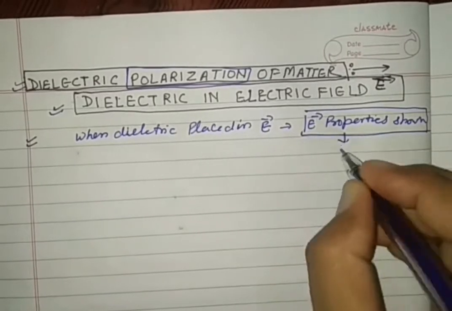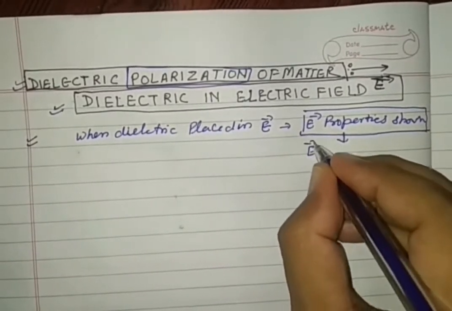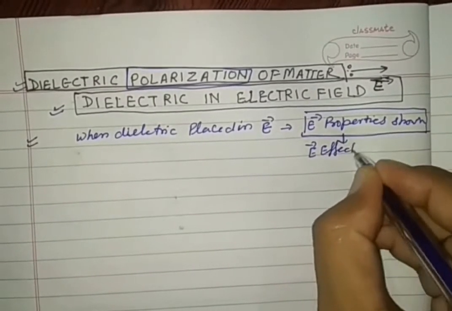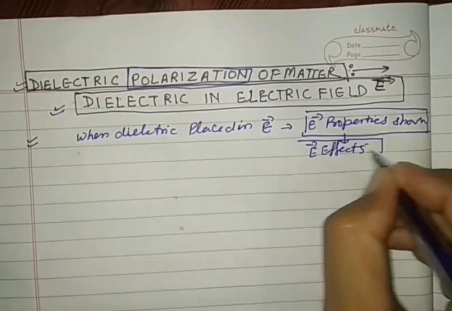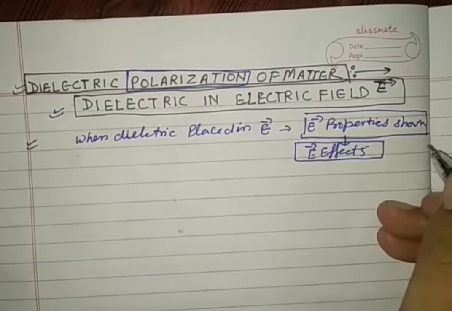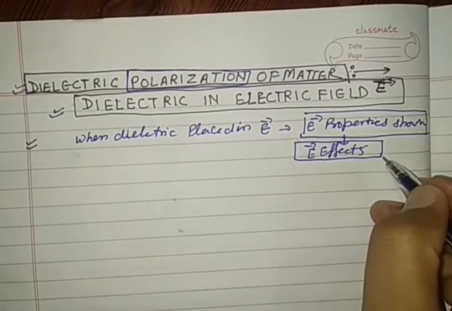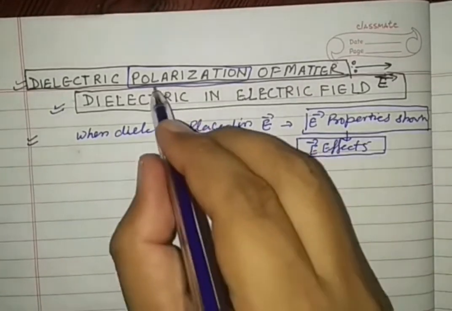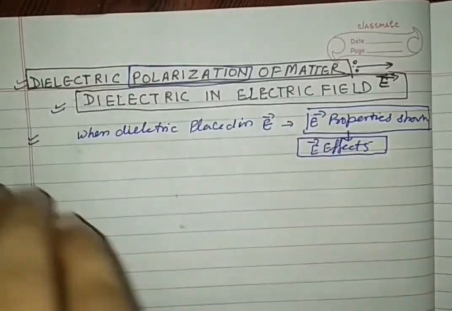This electrical property is also known as electrical effects. Today we will see what the electrical effect is and how these electrical effects explain the phenomenon of polarization.